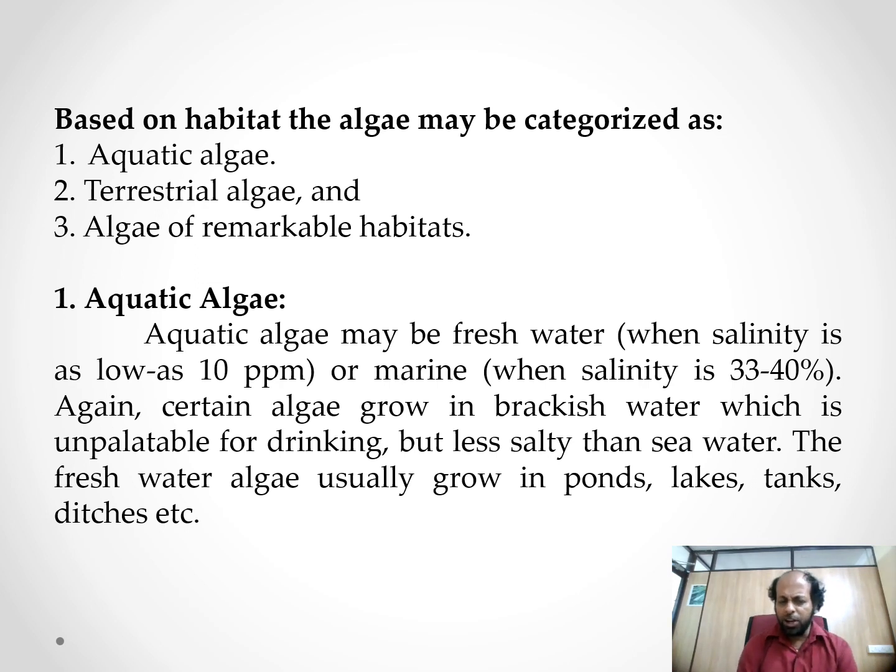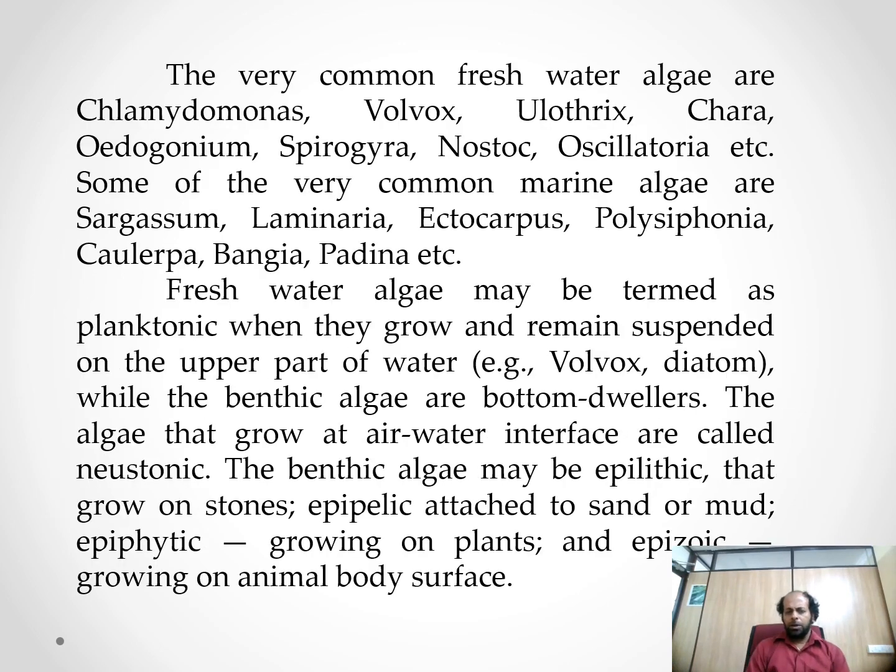The freshwater algae usually grow in ponds, lakes, tanks, ditches. The very common freshwater algae are Chlamydomonas, Volvox, Chara, Spirogyra, Nostoc, Oscillatoria, etc. Some of the very common marine algae are Sargassum, Laminaria, Ectocarpus, Polysiphonia, Porphyra, Gelidium.